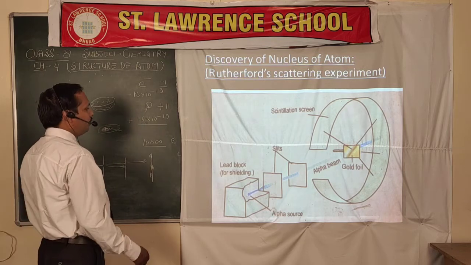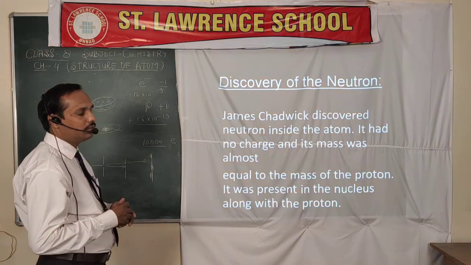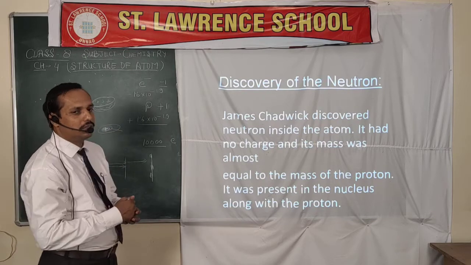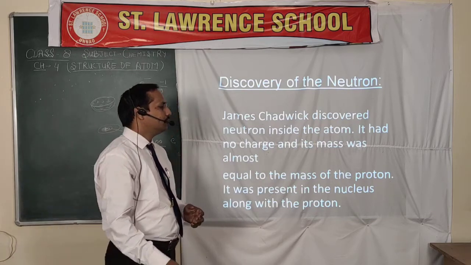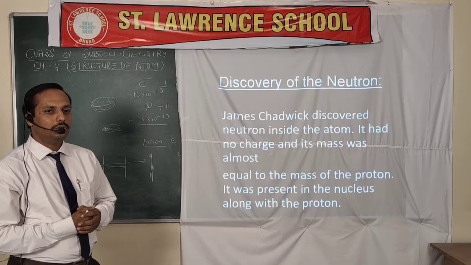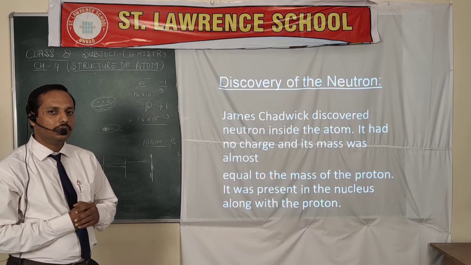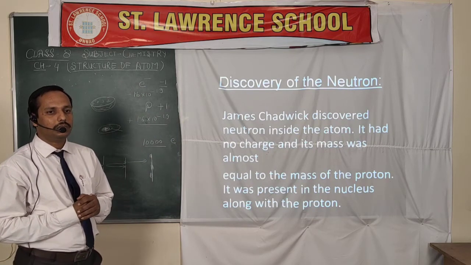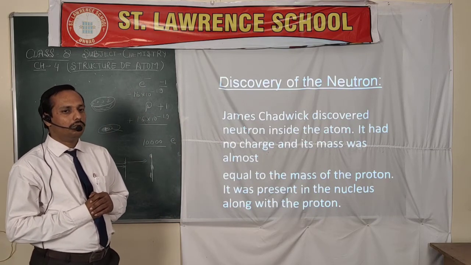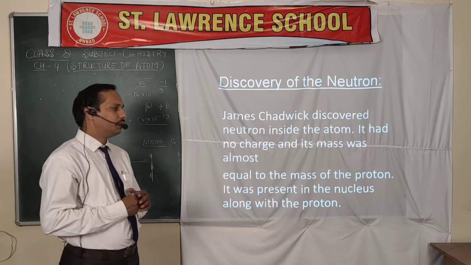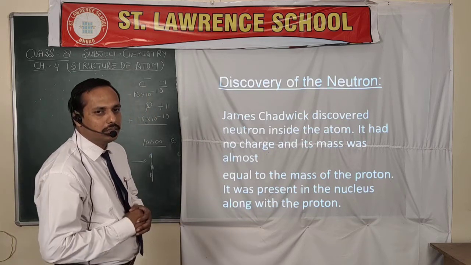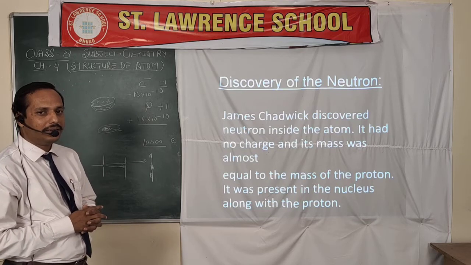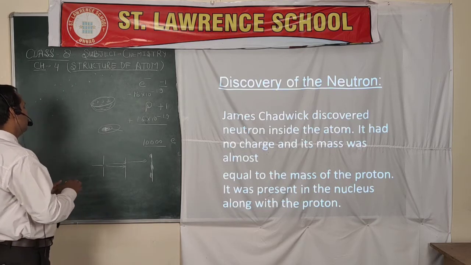Now, the discovery of the neutron is related to James Chadwick, and he also discovered it through the discharge tube, where he passed alpha particles and found that there are some particular rays that are not deflected by the magnetic field.